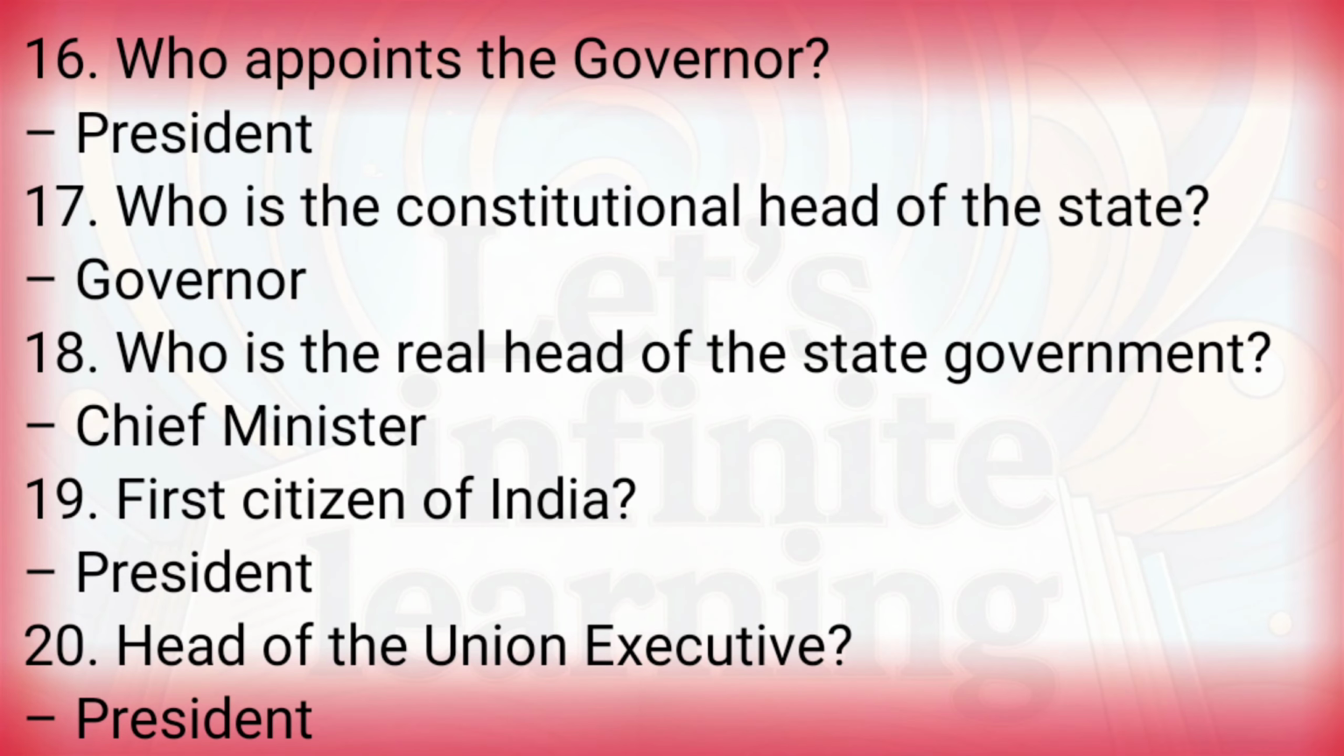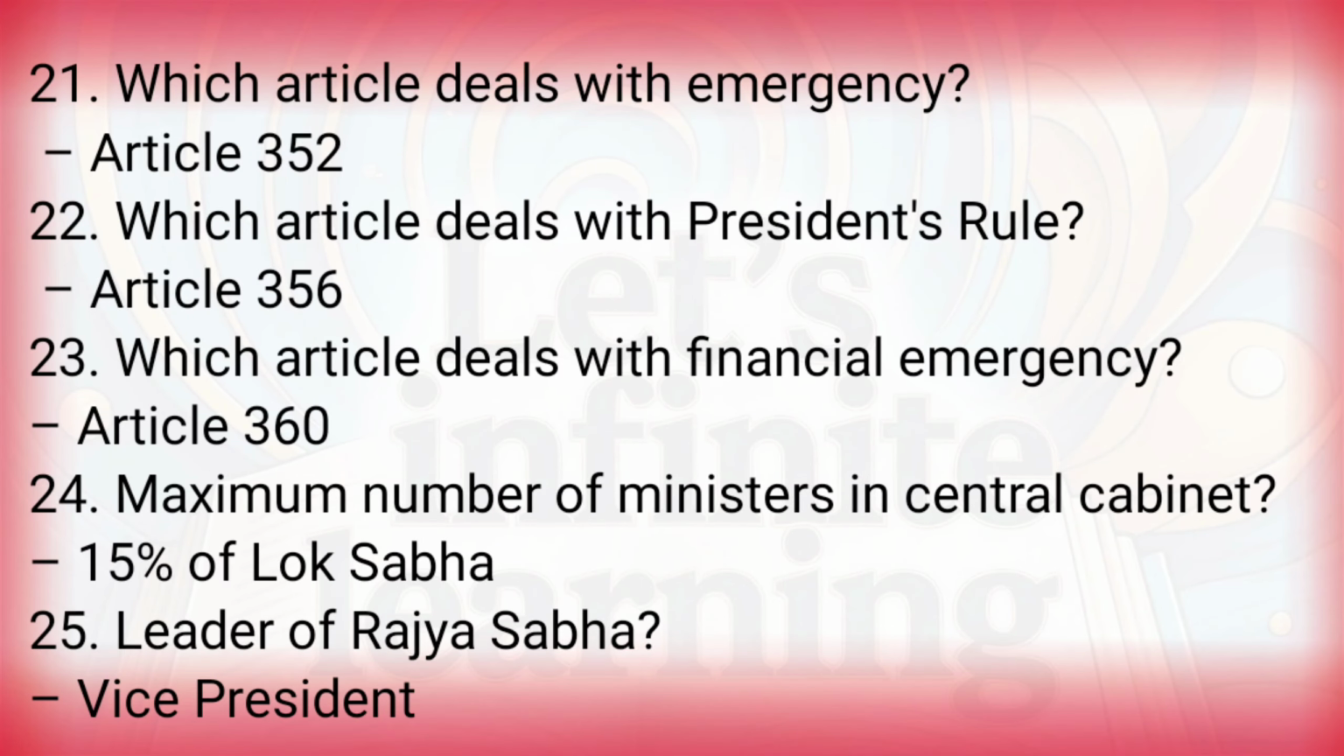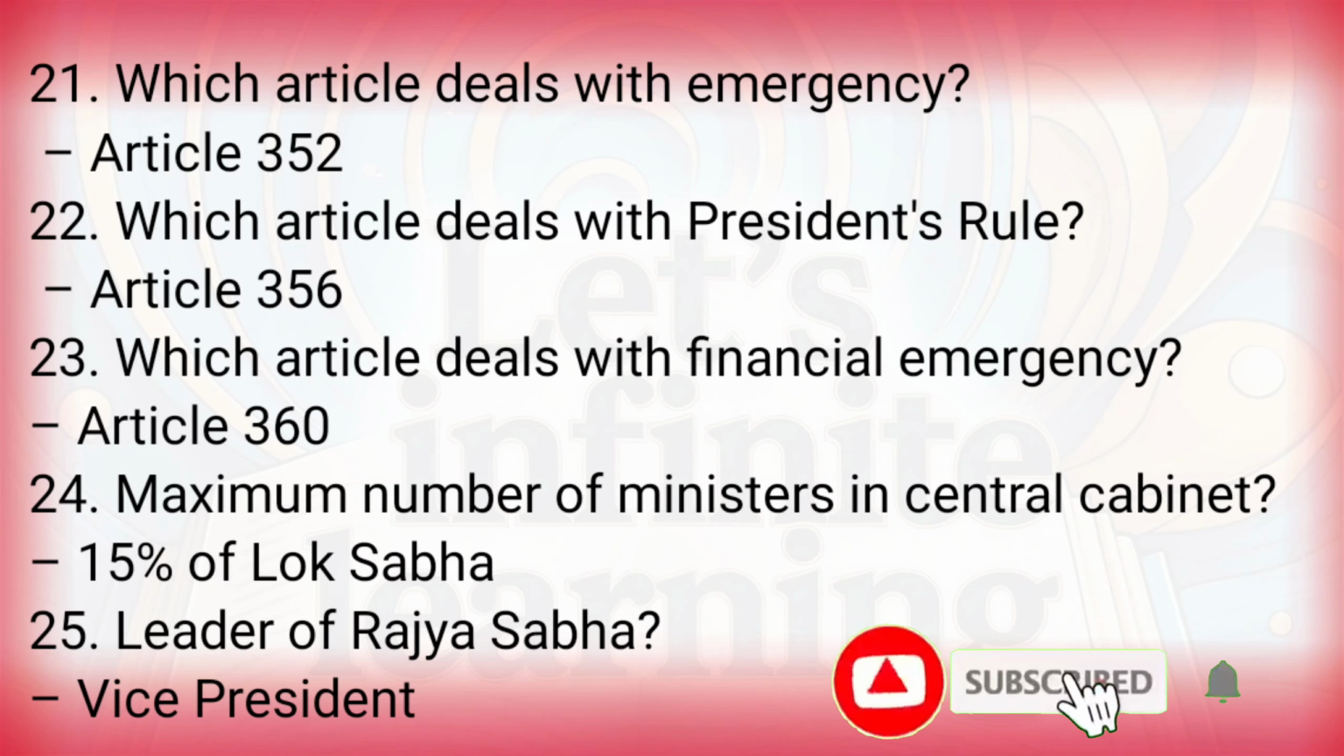Who is the constitutional head of the state? Governor. Who is the real head of the state government? Chief Minister. First citizen of India? President. Head of the Union Executive? President. Which article deals with emergency? Article 352. Which article deals with President's rule? Article 356. Which article deals with the financial emergency?